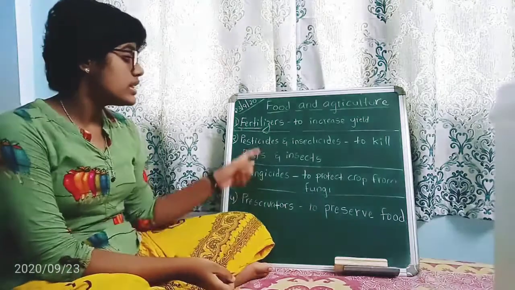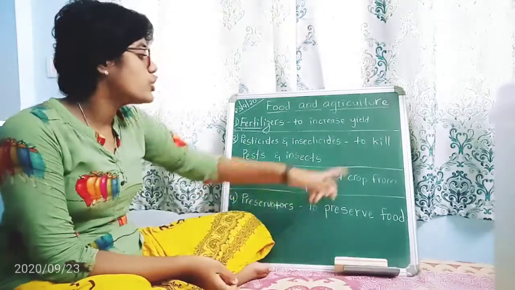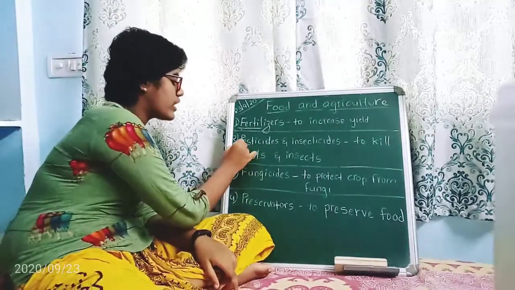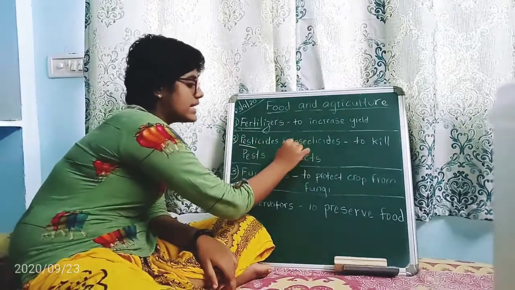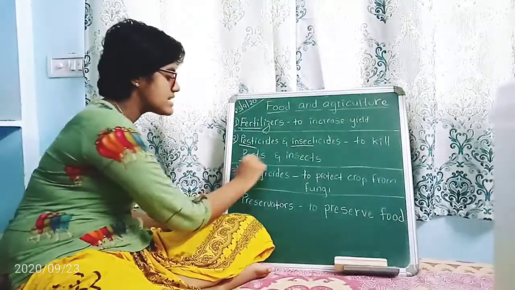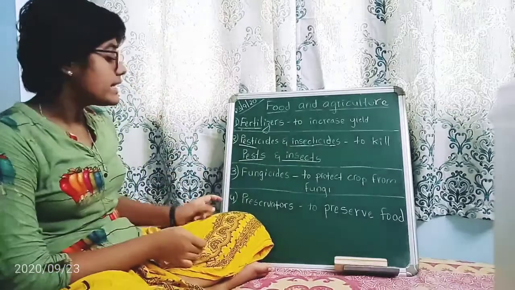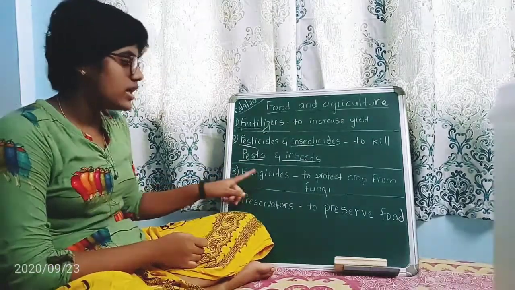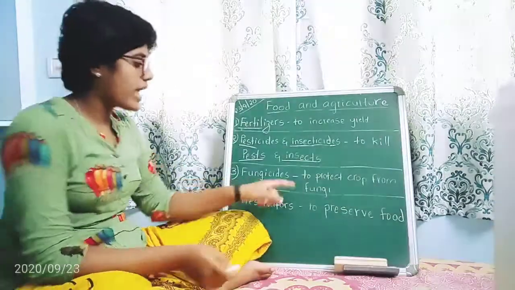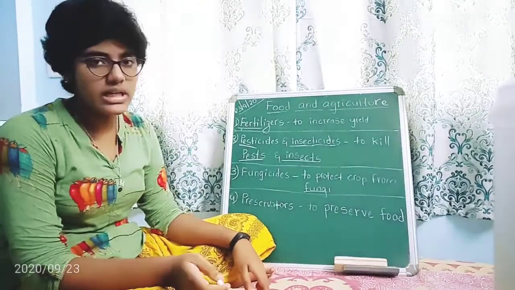And next come the pesticides and the insecticides. These are used to kill pests and insects. In the word pesticides we can find pest, and in insecticides we can find the word insect. So pesticides are used to kill pests and insecticides are used to kill insects. The next come the fungicides, which protect the crop from fungi. Fungi is the plural form of fungus.